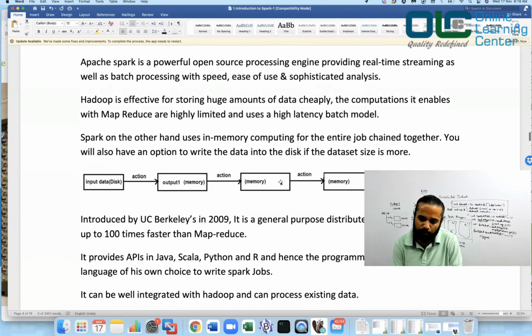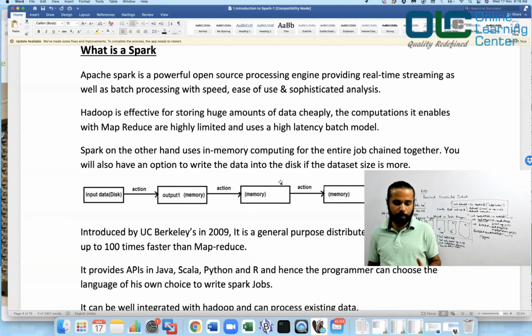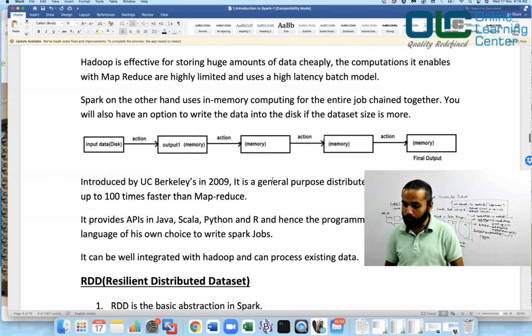Okay, what is Spark? We know it now, right? So just a recap. Apache Spark is a powerful open source processing engine which provides real-time streaming as well as batch processing with speed, ease of use, and sophisticated analysis. And Hadoop is effective for storing huge amount of data cheaply.